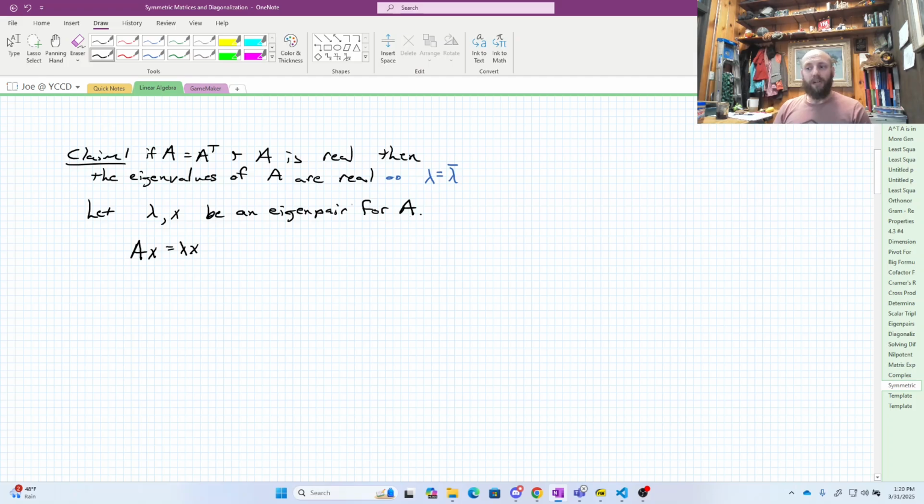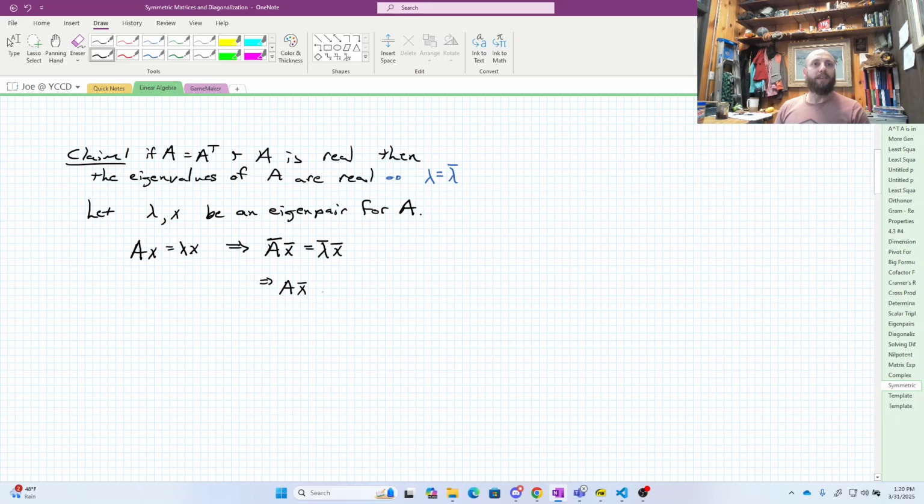In order to realize that goal, I'm going to need to take this equation and conjugate everything in it. So this equation is going to be equivalent to A conjugate, x conjugate, is going to equal lambda conjugate, x conjugate. And this is why I'm not using arrows. And this guy, I know that A is real, so I know that I can just swap, right?